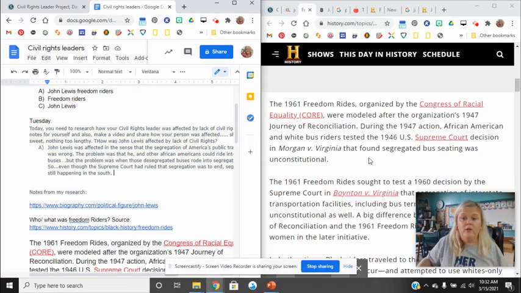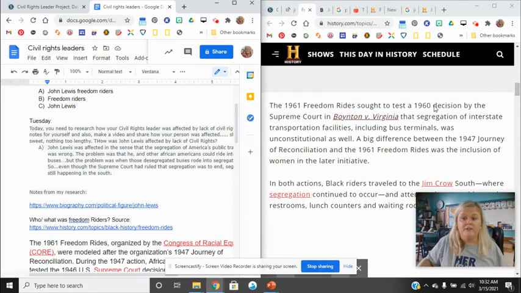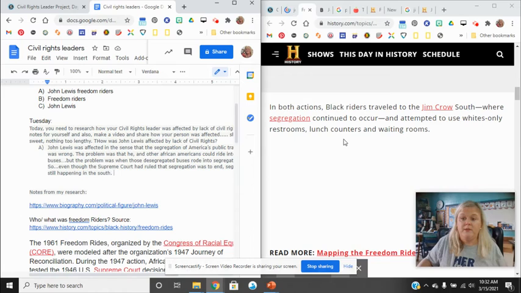Supreme Court found that segregated bus seating was unconstitutional. They sought to test a 1960 decision by the Supreme Court in Boynton versus Virginia that segregation of interstate transportation facilities, including bus terminals, was unconstitutional, a big difference. Okay. In both actions, bus riders traveled to the Jim Crow South where segregation continued to occur.